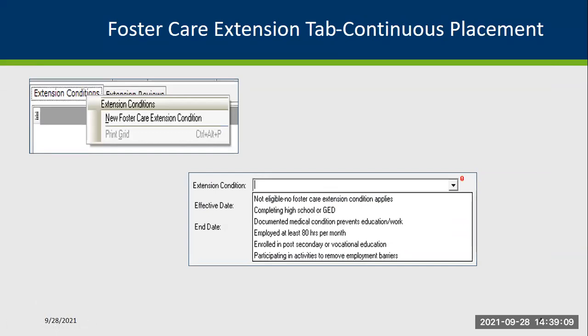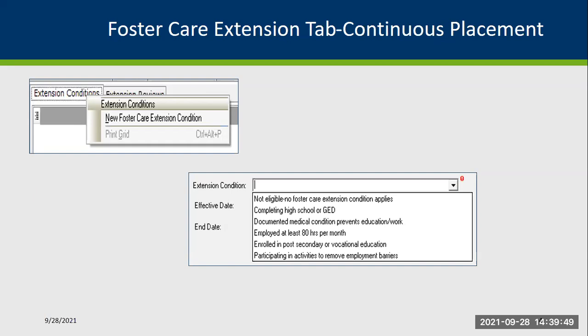The next bit of information that I wanted to cover with individuals is notifying SSIS that the individual is going into foster care extension. On the continuous placement itself, there is that new foster care extension tab that will appear on the continuous placement when a youth reaches the age of 17 and a half. So just to go over a high level overview of that foster care extension tab, the youth is notified with the notices that I previously discussed on the previous slide.